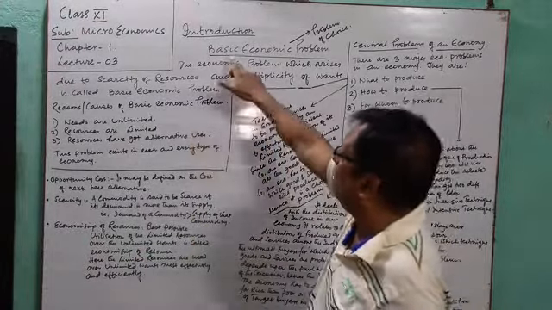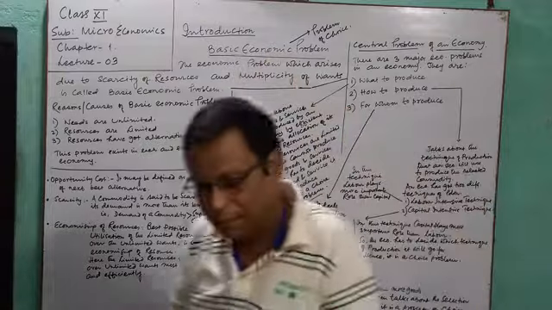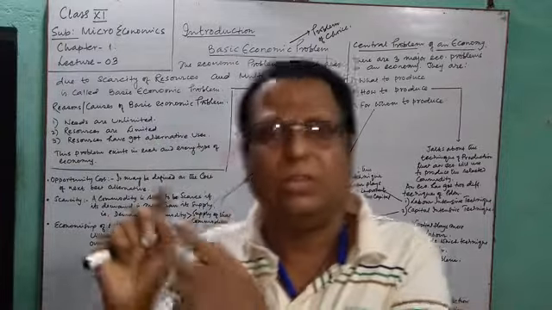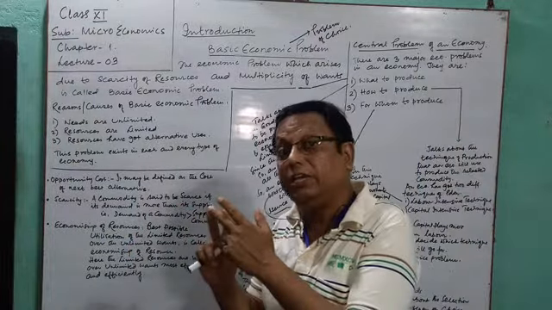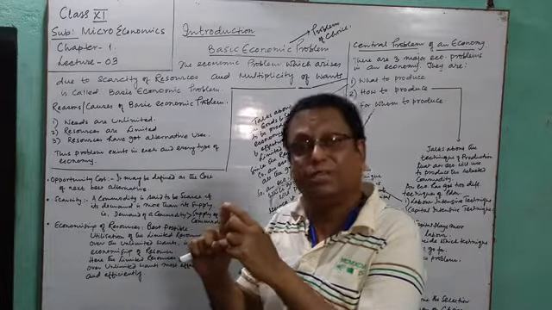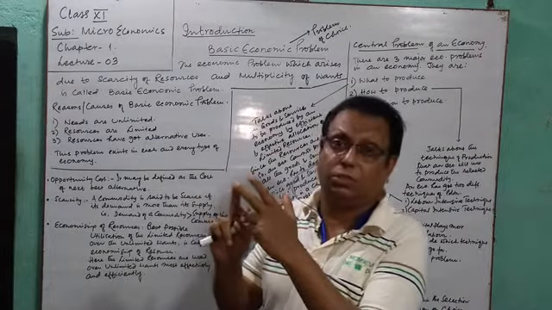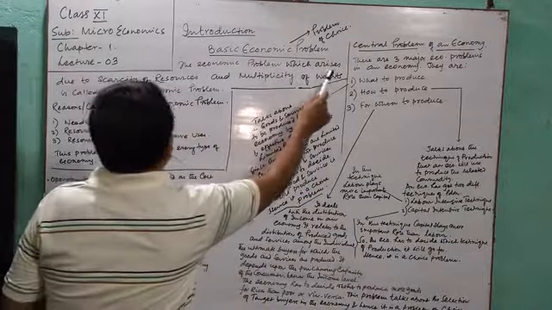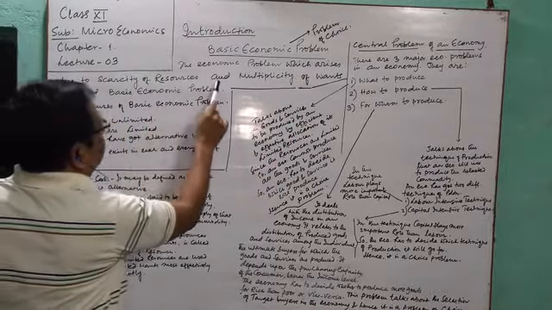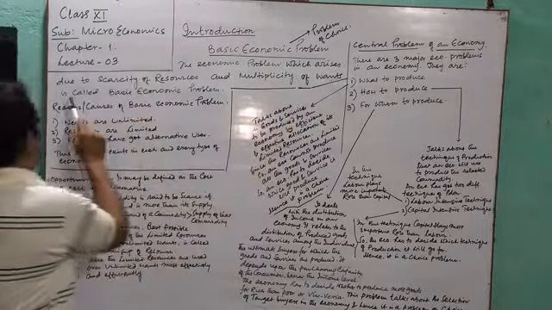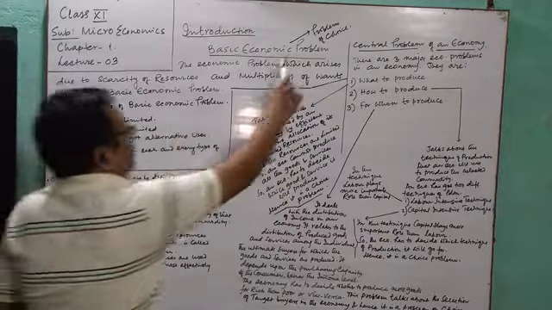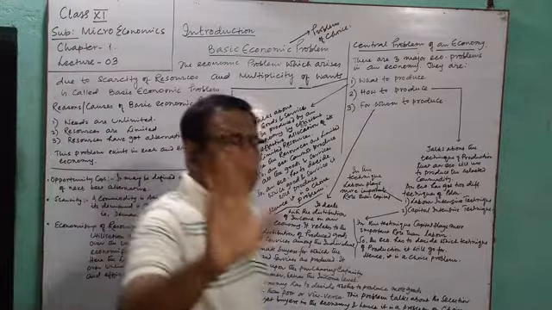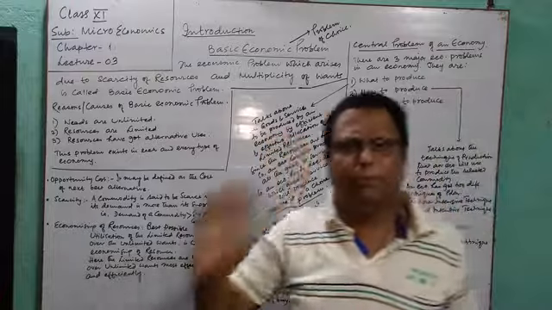Now, first, what is basic economic problem? Simply, the problem which arises due to the fact of scarcity of resources and multiplicity of wants or needs. Scarcity of resources and multiplicity of wants is known as the basic economic problem. The economic problem which arises due to the scarcity of resources and multiplicity of wants is called basic economic problem. It is also known as the problem of choice. It is a universal problem in any type of economy.